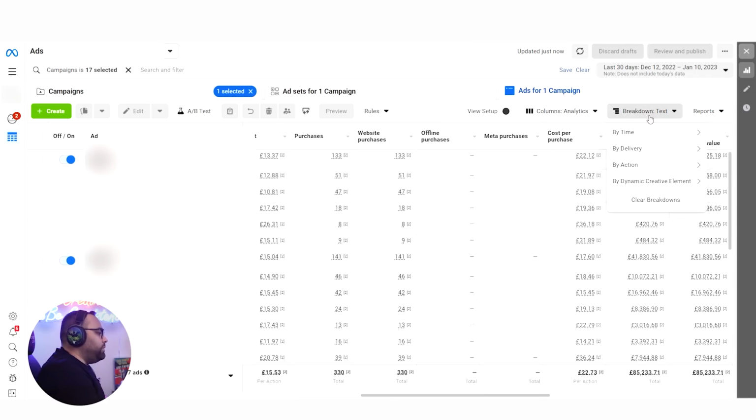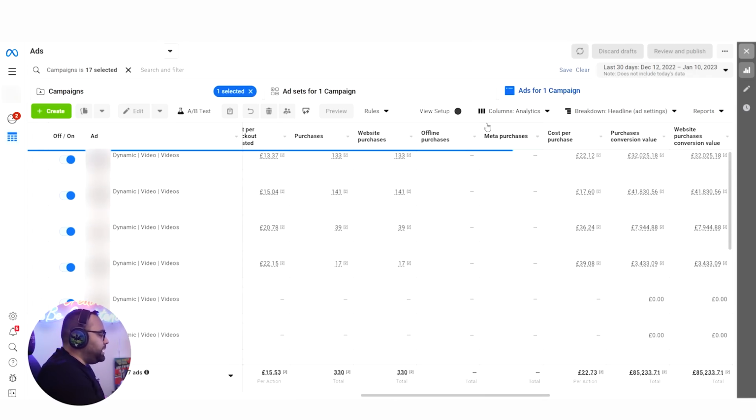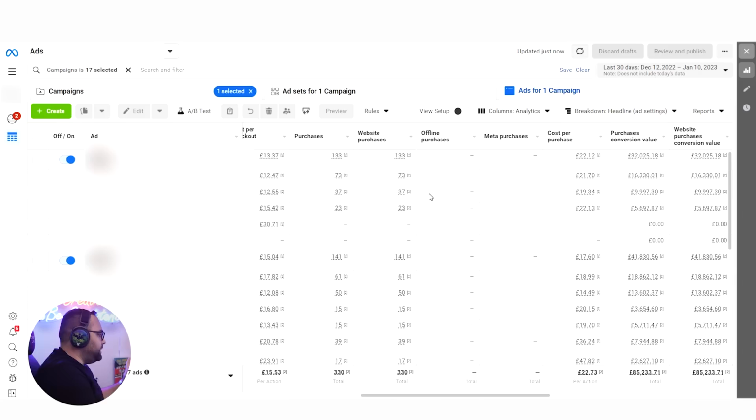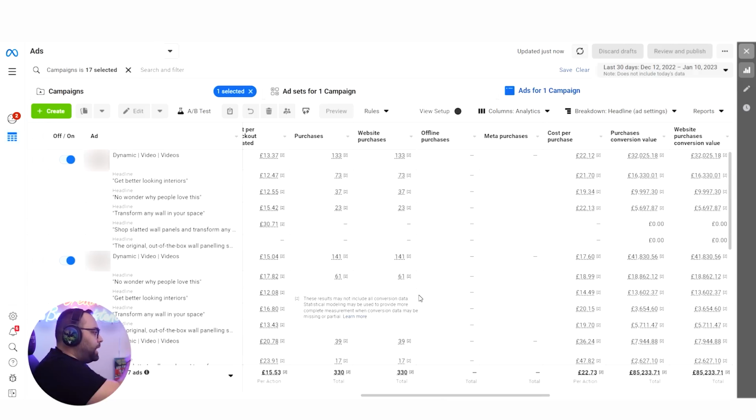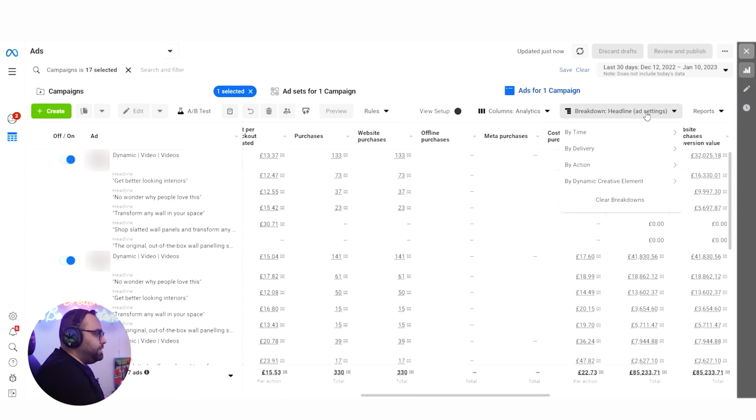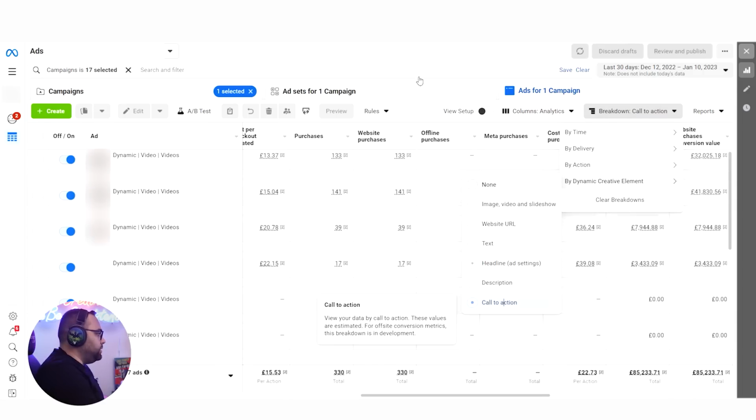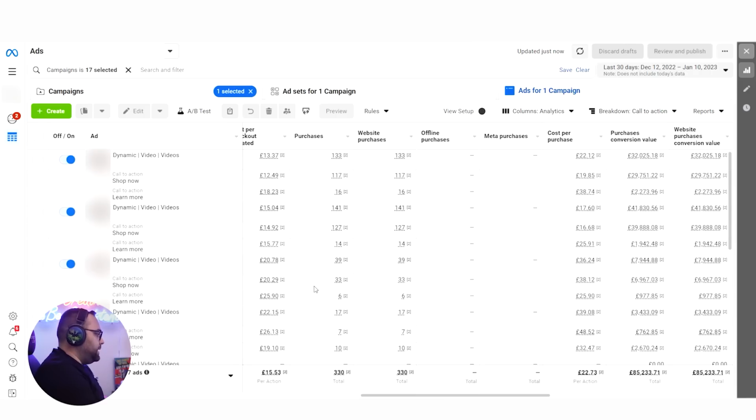Then we can break down the results even more and see what is happening with the headline, which headline is actually doing better. Again, here I can tell you that they're different. You know something, I'm not going to hide the headlines so that you can see the difference. You will understand that the results are different, and you can get an idea. And then I can show you, for example, the call to action. In this case, we can see that shop now is winning heavily. I think that in several cases you also have to test learn more, because I can tell you that for some reason it's sometimes working better than shop now.